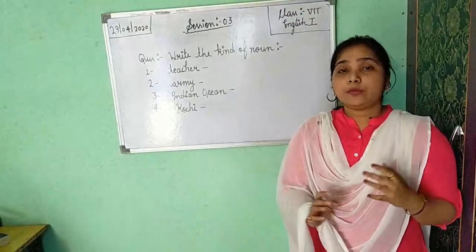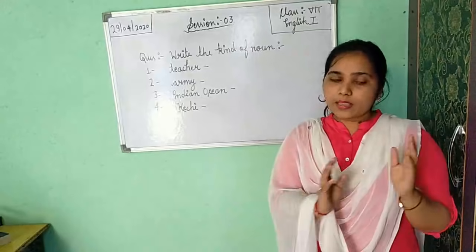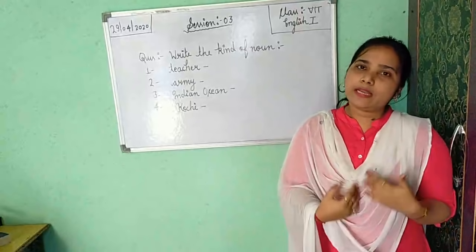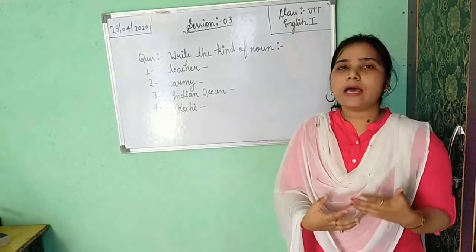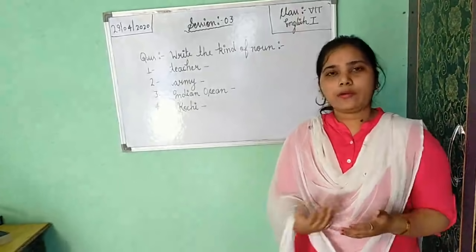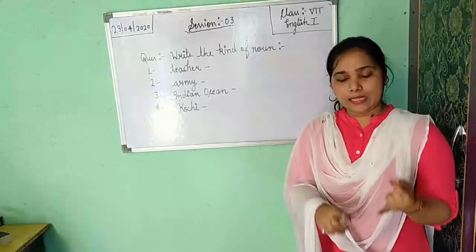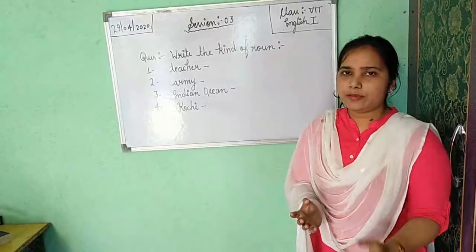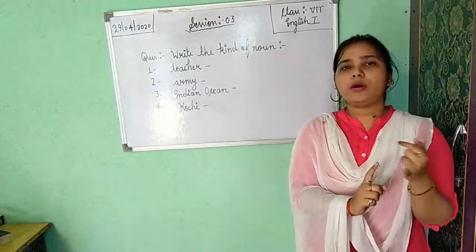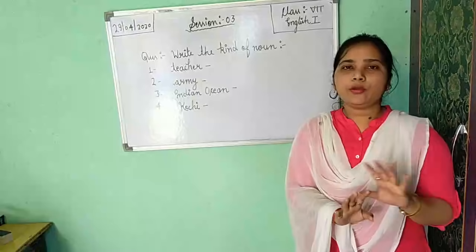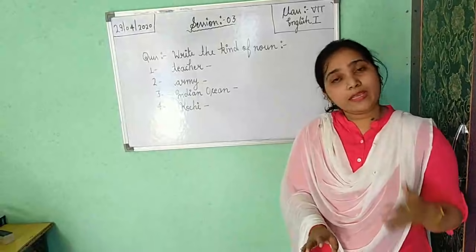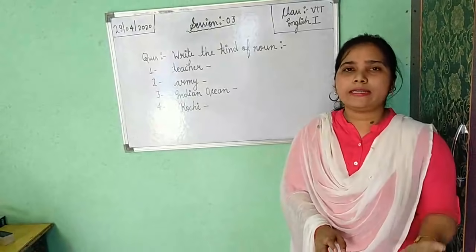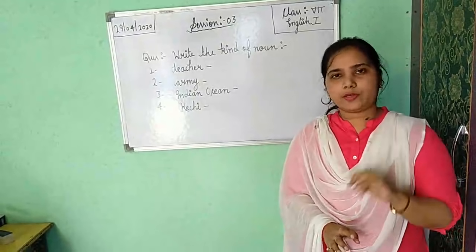Then after that, abstract noun. Abstract noun shows our feeling or emotion, or it shows our quality. Various examples can be there, but I am giving 2 examples: truth, honesty. We cannot see them, we cannot use our 5 senses here, but we can feel them only. It is our inner quality. So that is your abstract noun.